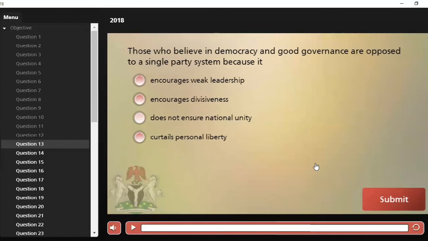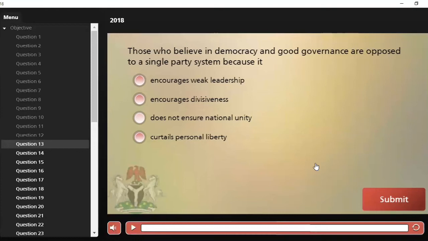Those who believe in democracy and good governance are opposed to a single party system because it A. encourages weak leadership, B. encourages divisiveness, C. does not ensure national unity, and D. curtails personal liberty. Of course, we know a single party system does not provide for multiple parties or a two party system.